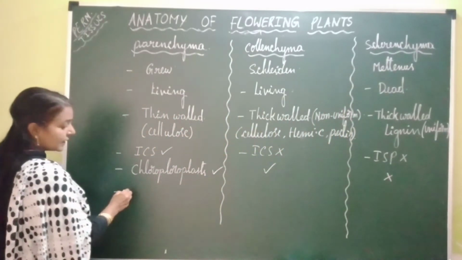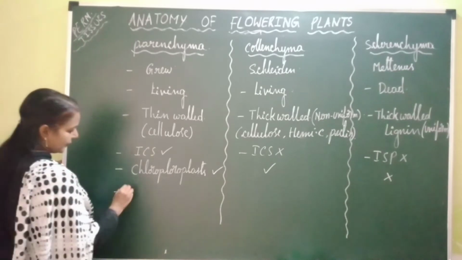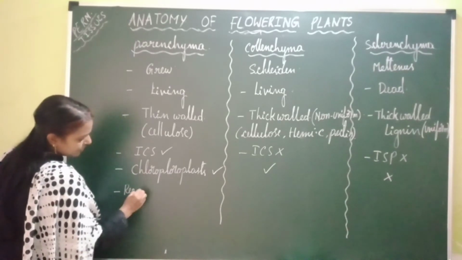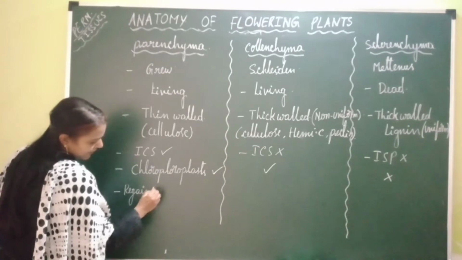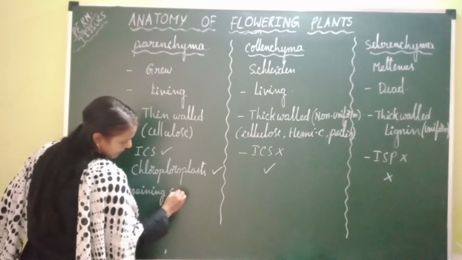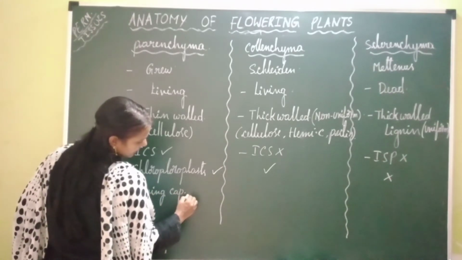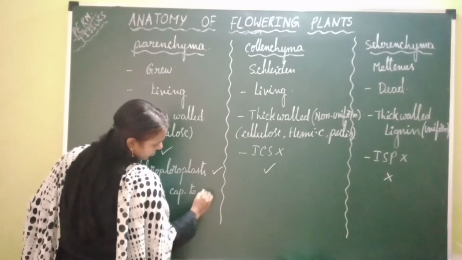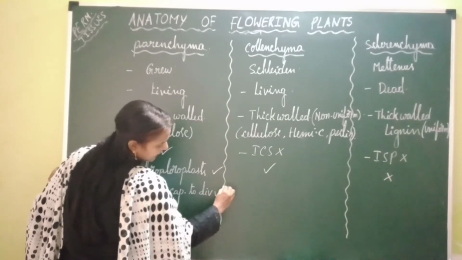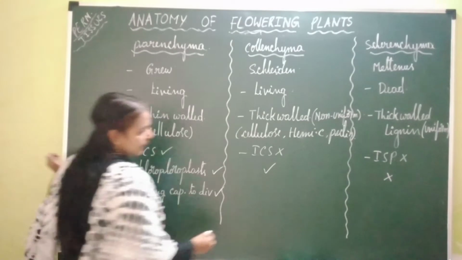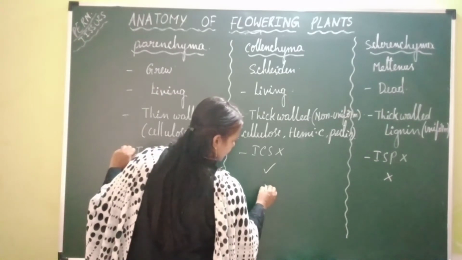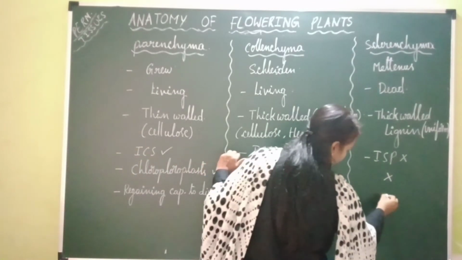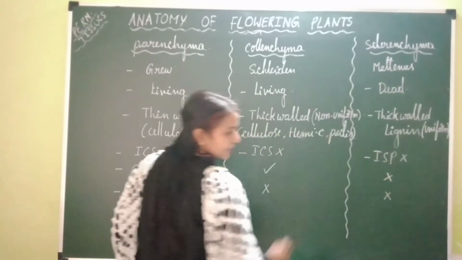Next, coming to regaining capacity of cell division. The capacity to undergo cell division is present in parenchymatous tissue. In collenchymatous tissue it is absent, and even in sclerenchymatous tissue, it is absent.